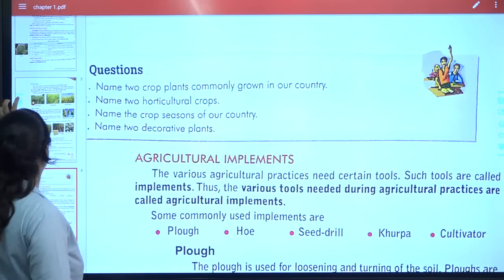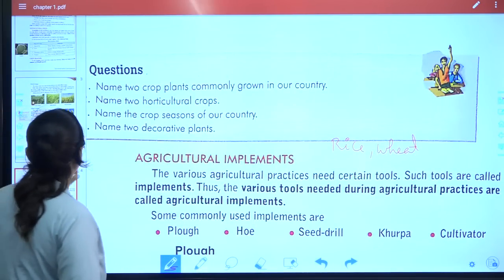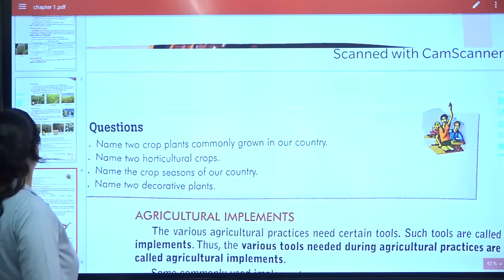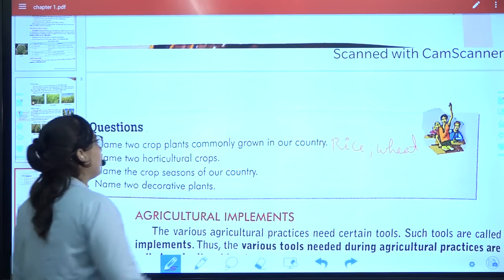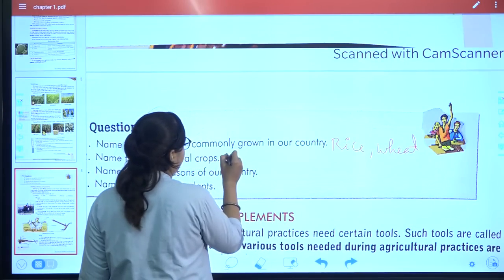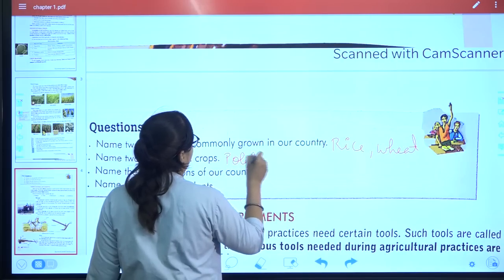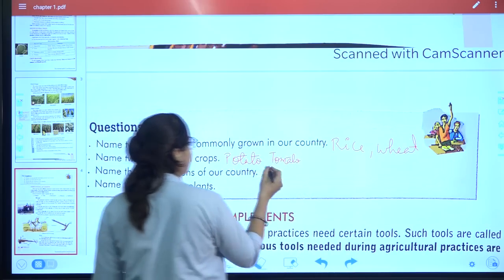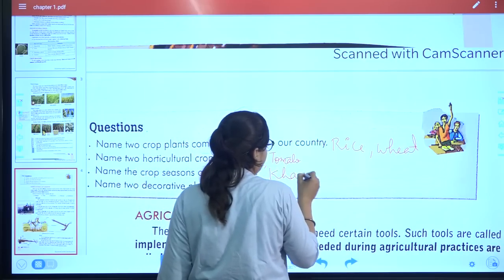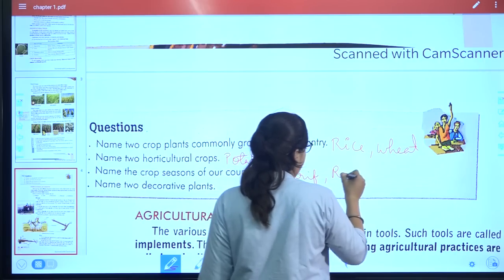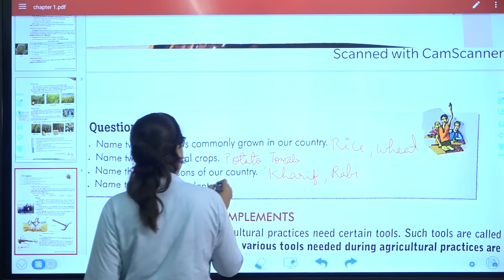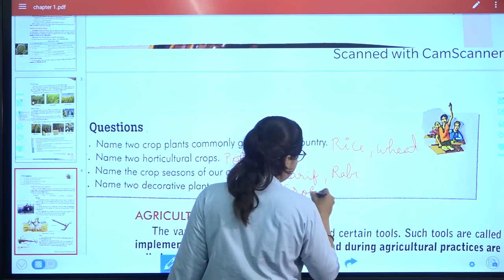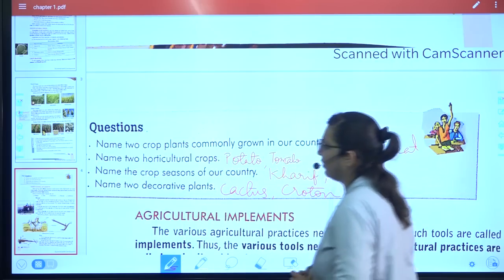So this is where we were. The two horticulture crops you can write: potato, tomato. Then next, two crop seasons, that is Kharif season and Rabi season. Then two decorative plants, cactus and croton. So this is what you can remember.